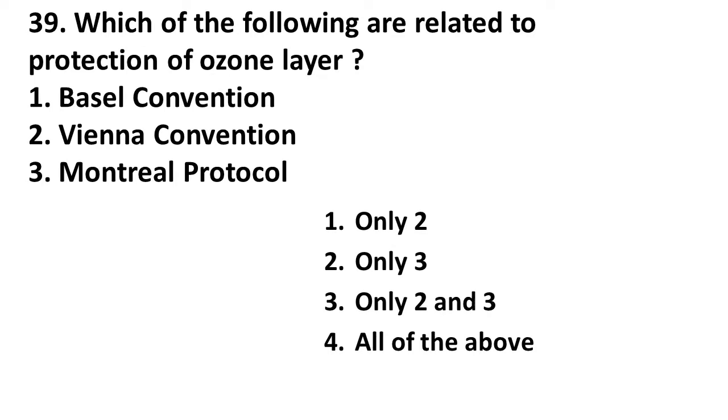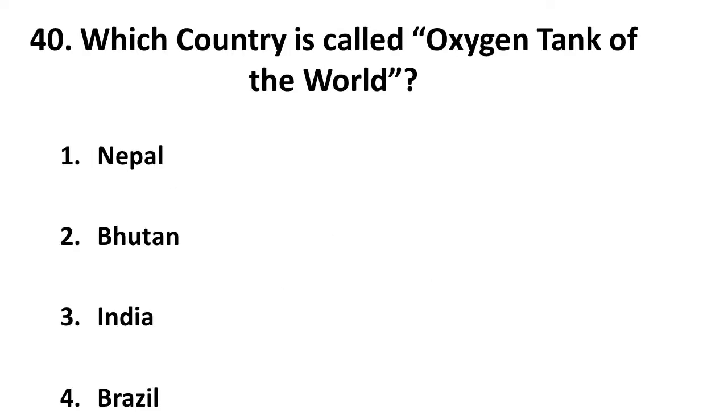Next question is, which of the following are related to protection of the ozone layer? So first is Basel Convention, Vienna Convention, Montreal Protocol. So friends, options 2 and 3, that is Vienna Convention and Montreal Protocol, are related to ozone layer depletion. So only 2 and 3 are correct. Moving on to the next question. Next question is, which country is called the oxygen tank of the world? So here, as we know, our neighbor Bhutan is a carbon positive country, so it is called the oxygen tank of the world. I hope you got your answer right.